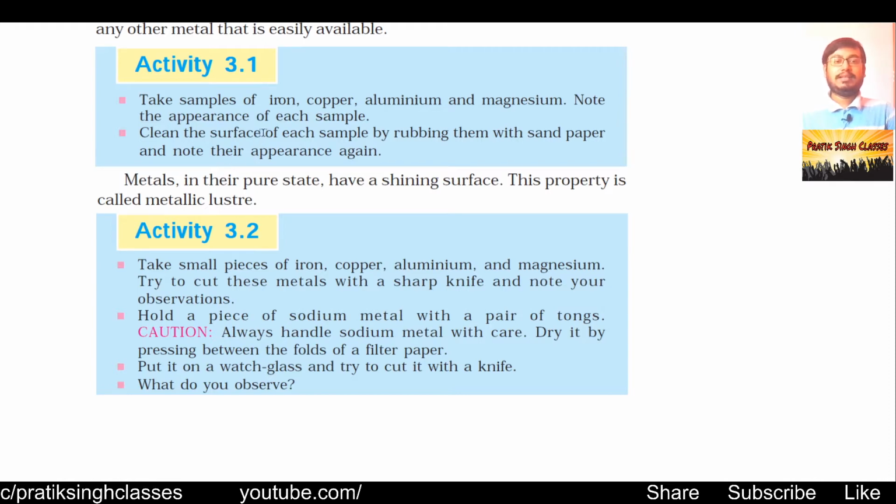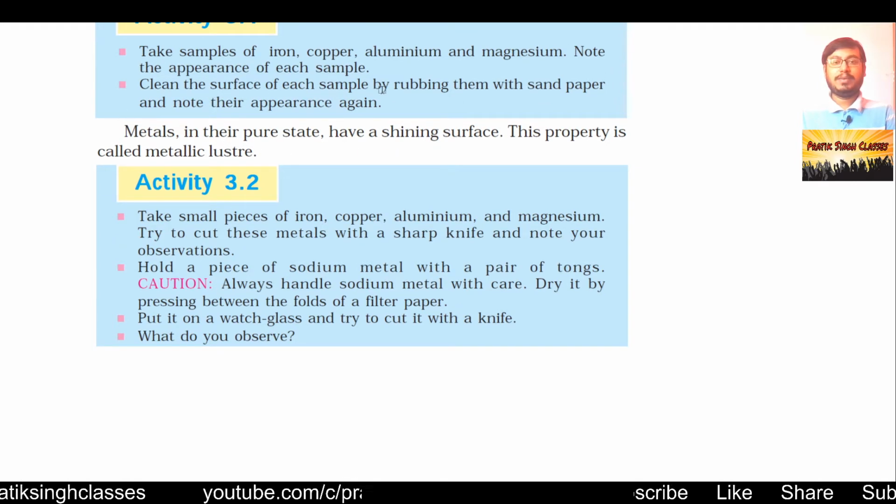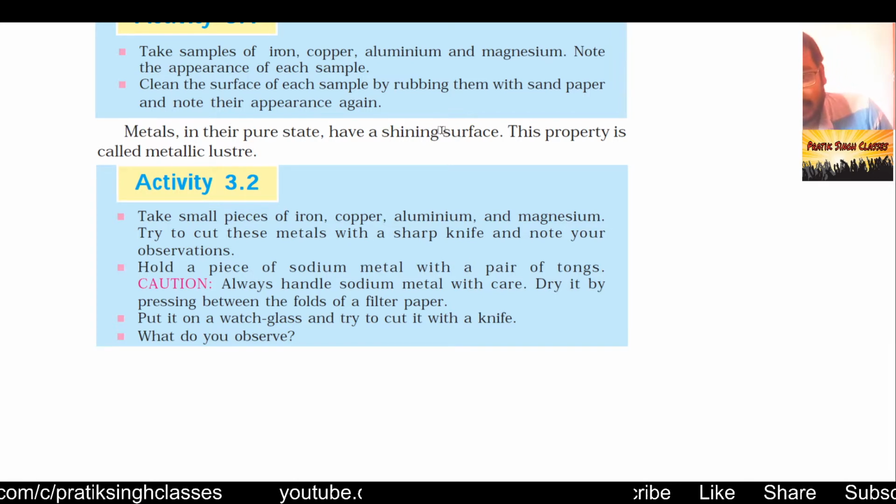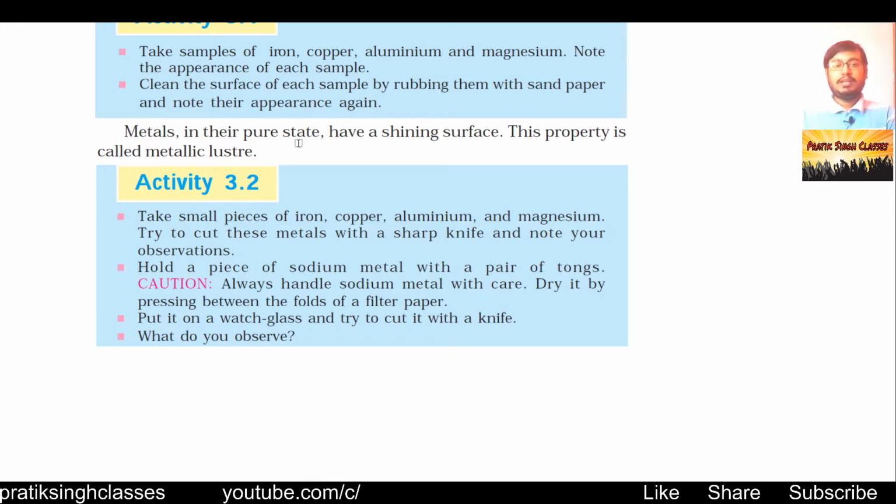Activity 3.1. Take samples of iron, copper, aluminium and magnesium and note the appearance of each sample. Means how do they look? How is their surface? When you touch it, when you smell it, when you look at it, how does it appear? Clean the surface of each sample by rubbing it with sandpaper and note its appearance again. When you clean the upper surface, if there is any stain or rust stuck to it, it will come out, and then it will show a different color.